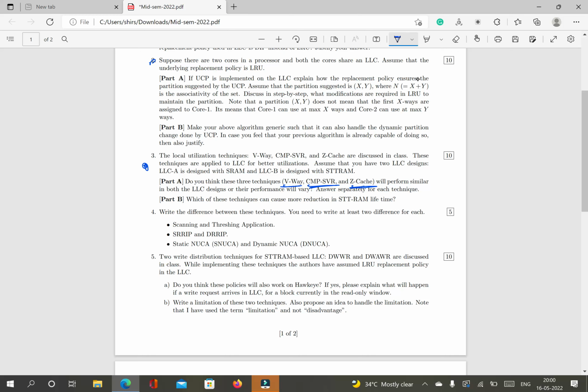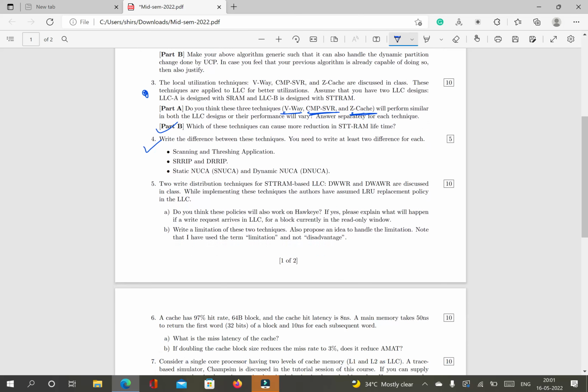So the answer of part A is that all three, VUA, CMP-SVR and Zcash, have additional performance degradation because of extra writes, but it is less in VUA, medium in CMP-SVR and high in Zcash. And obviously the answer of part B will be Zcash, because Zcash has more number of writes. Okay, question number 4, no need to explain here.